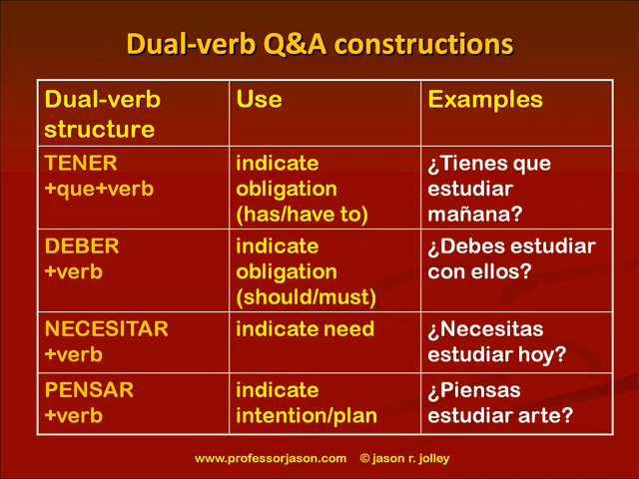For more dual verb structures, right? Tener plus que plus a verb. This is used to indicate obligation, to say what somebody has to or what people have to do. ¿Tienes que estudiar mañana? Do you have to study tomorrow? Similarly, the verb deber plus a verb to indicate obligation, to say what somebody must or should do. ¿Debes estudiar con ellos? Do you have to, must you, should you study with them?